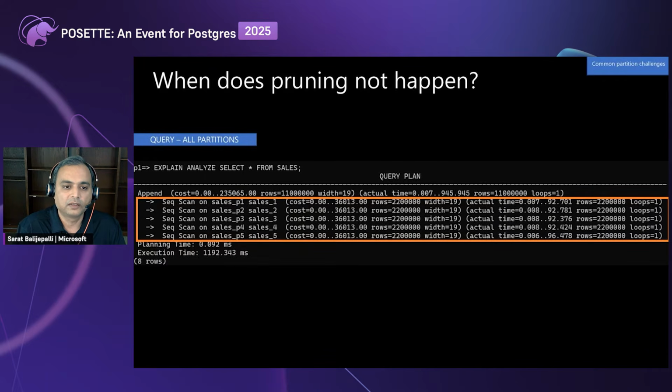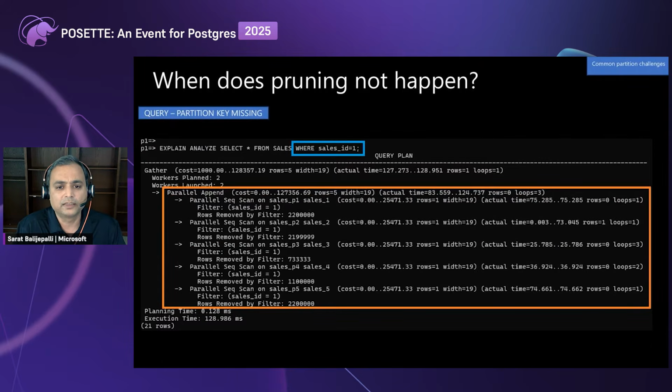So the first one is the scenario where there is no where clause. I have a query on this sales table, and I don't have a where clause. This sales table has five partitions, which have been highlighted. Since there is no where clause, it starts scanning all the partitions when I execute it. So this is the scenario where pruning is not happening.